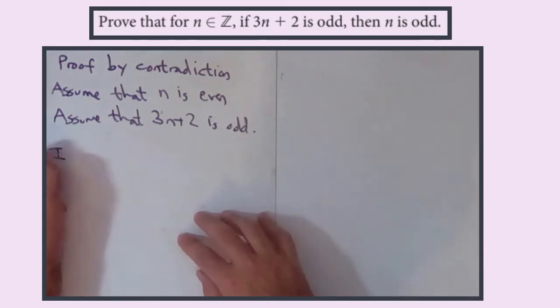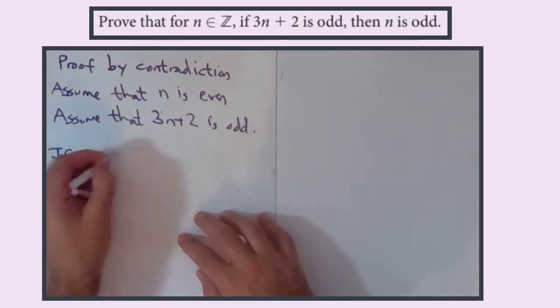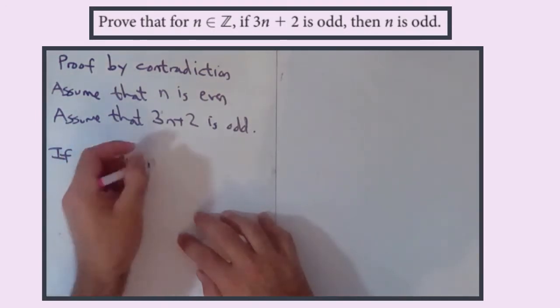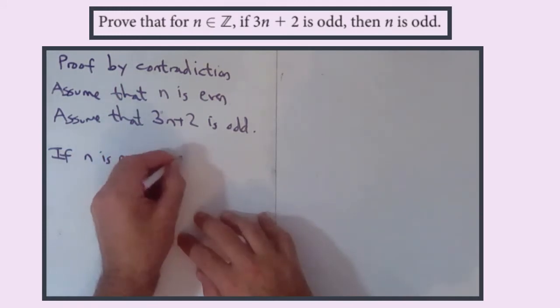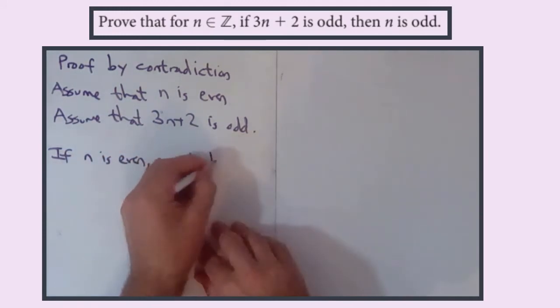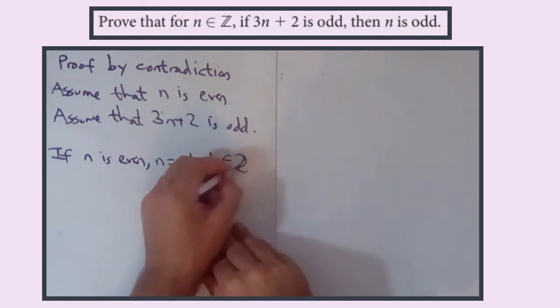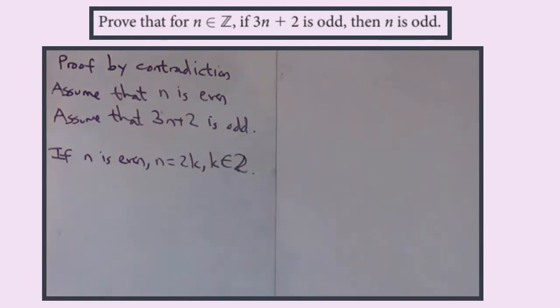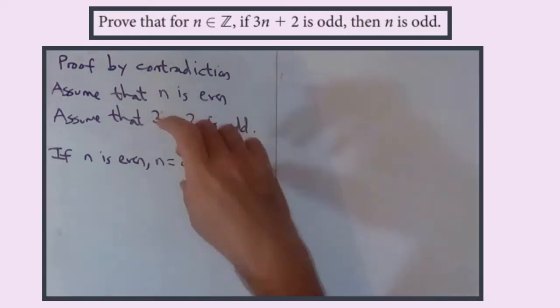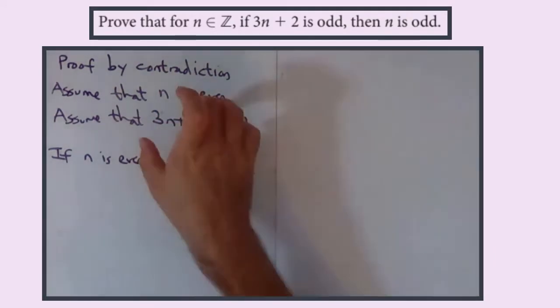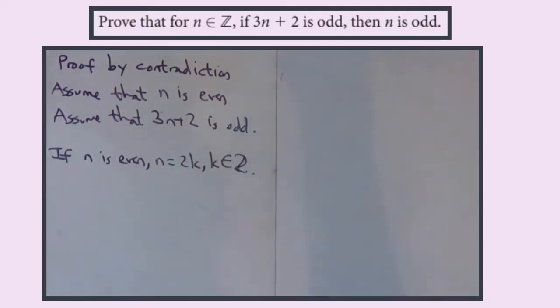Okay, so if n is even, that means n could be written as some 2k, where k is an integer. So now all we really need to do is get an expression for 3n plus 2 using our new n, that's 2k, and if we can show that this has to be even, we've shown a contradiction.